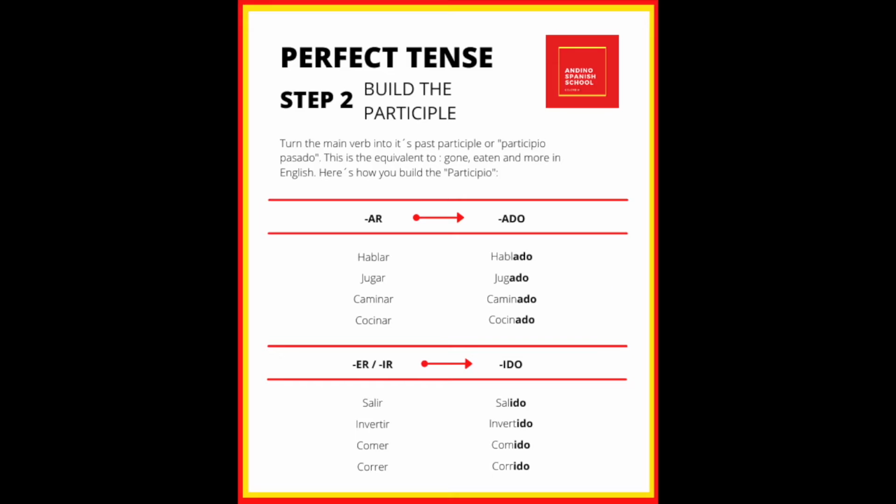For example, hablar, hablado, jugar, jugado, caminar, caminado. Remember that the past participle does not change if we're talking about male, female, one or many. It always stays the same. Like in English, the past participle of go, gone, is gone for all the subjects.